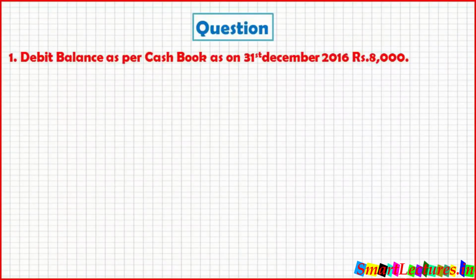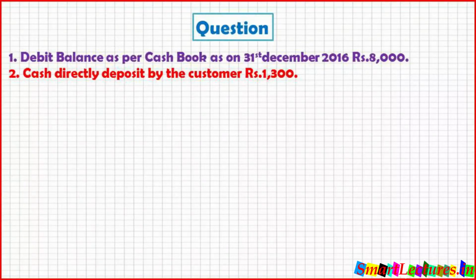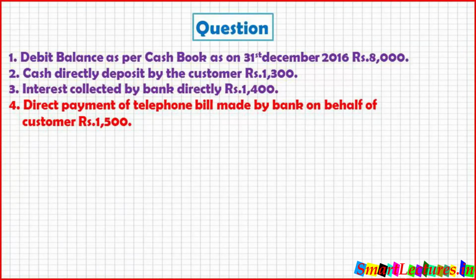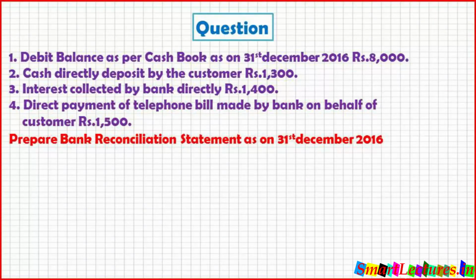And the question is: debit balance as per cash book as on 31st December 2016, 8,000. Cash directly deposited by customer 1,300. Interest collected by bank directly 1,400. Direct payment of telephone bill made by bank on behalf of customer 1,500. Prepare bank reconciliation statement as on 31st December 2016.